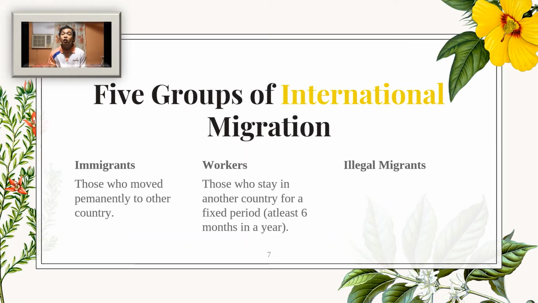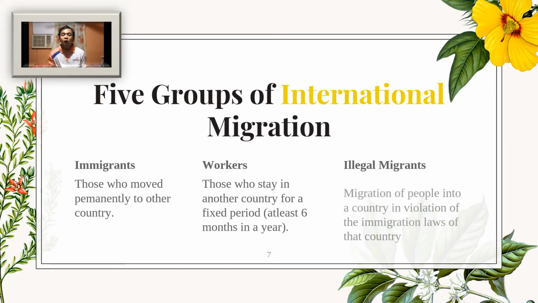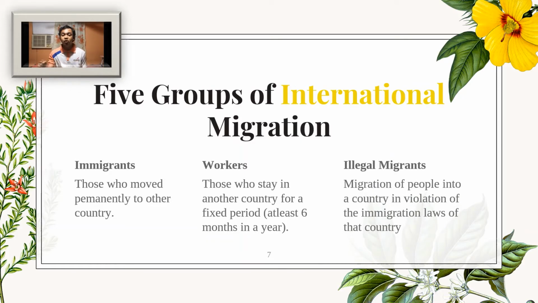And the third one are the illegal migrants. Those people who migrated into another country and violated some laws in that particular country, or who are migrating without any legal documents, are considered as illegal migrants.